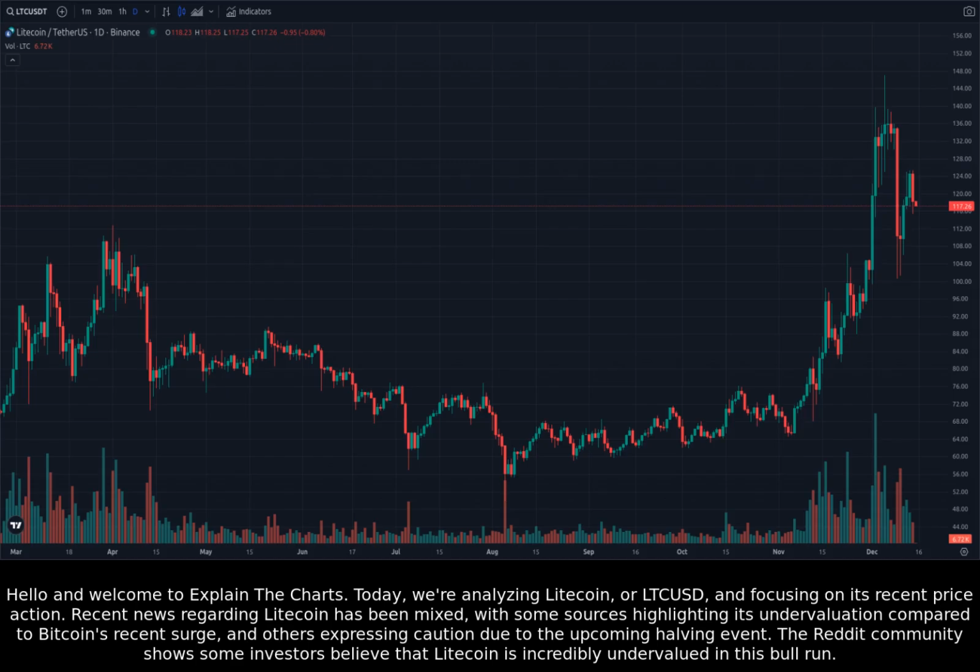Today we're analyzing Litecoin, or LTCUSD, and focusing on its recent price action. Recent news regarding Litecoin has been mixed, with some sources highlighting its undervaluation compared to Bitcoin's recent surge, and others expressing caution due to the upcoming halving event. The Reddit community shows some investors believe that Litecoin is incredibly undervalued in this bull run.